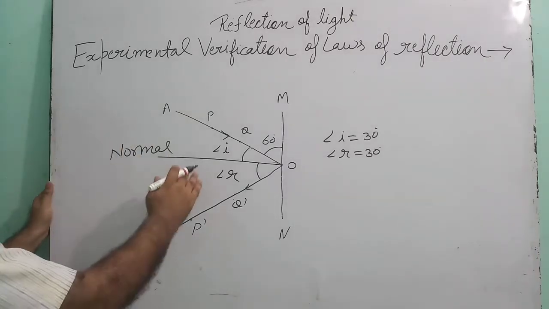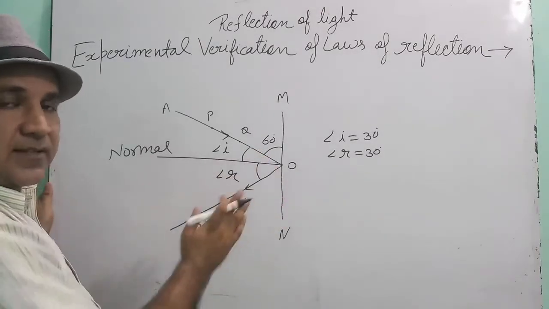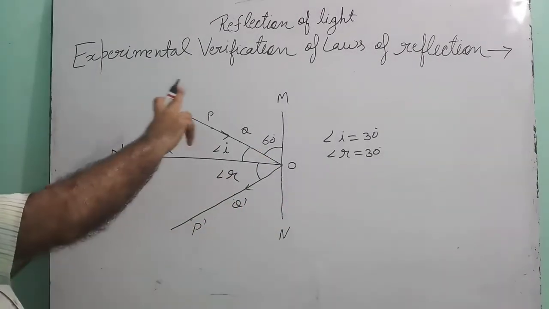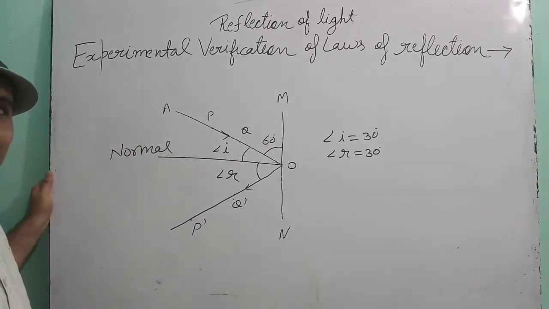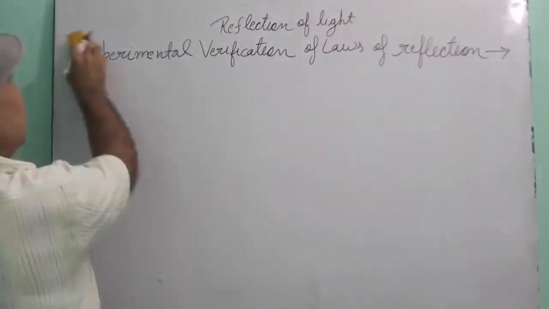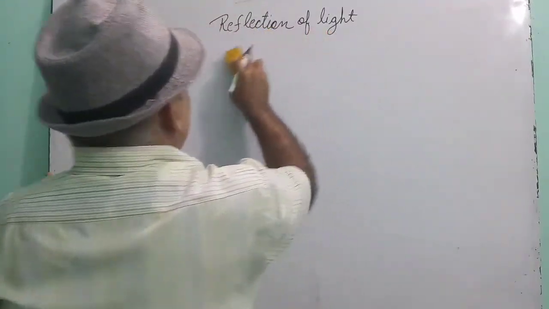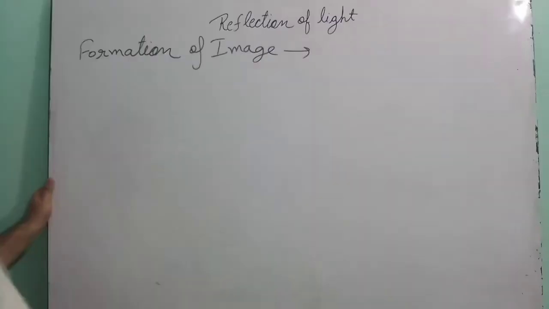This activity you can perform 3-4 times by changing this angle. The procedure will be the same. Understood? Experimental verification of the laws of reflection. Do this experiment at home and send me your feedback. Understood? Now we will see formation of image.